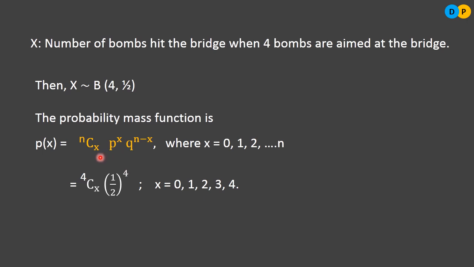How come? If you reduce this equation, please notice here: half to the power x, and here again half to the power n minus x, gets cancelled, so we are left with half to the power 4. I have done this in the last problem. If you have any doubts, you can refer to the last problem. This is the simplified version of the probability mass function for our current problem, where x can take values 0, 1, 2, 3, 4. So how many bombs are we aiming? 4 bombs. We may not hit any bomb, we might hit only 1 bomb, or 2, or 3, or 4.